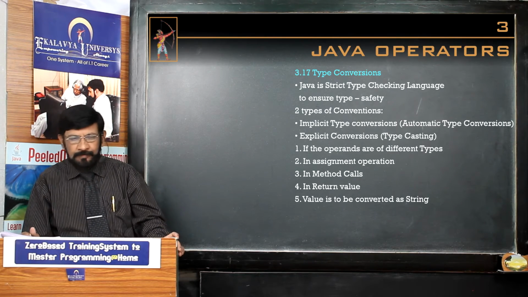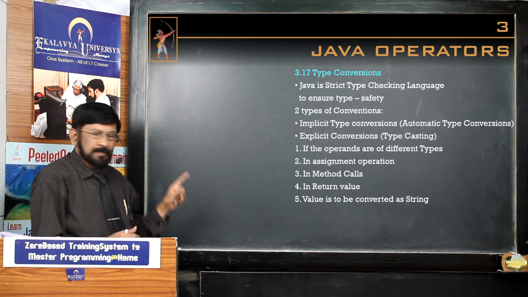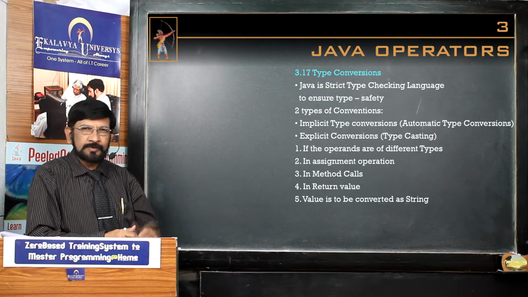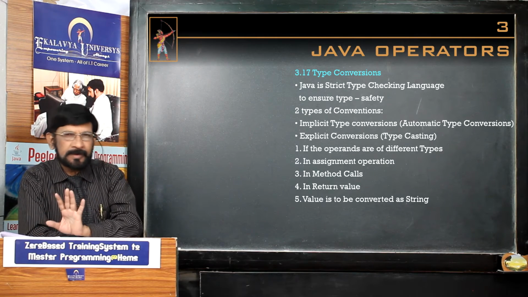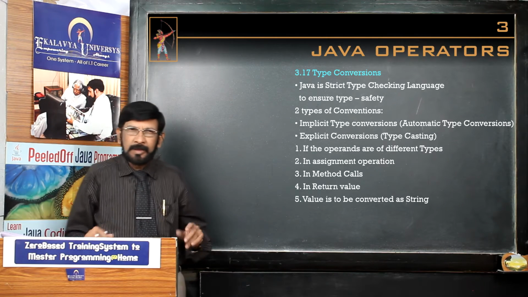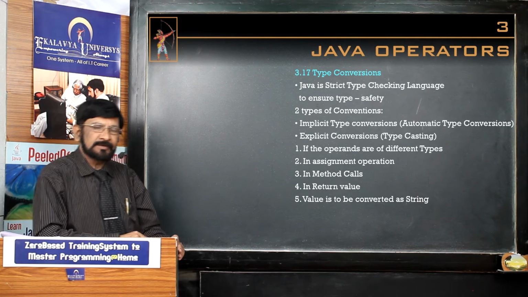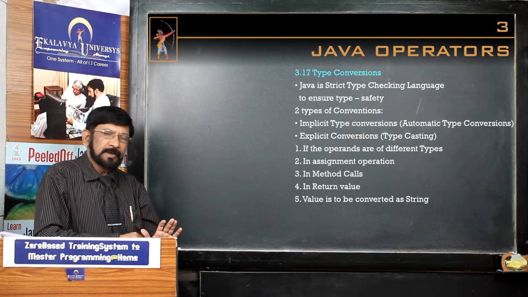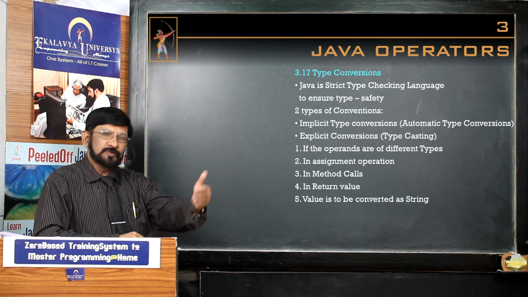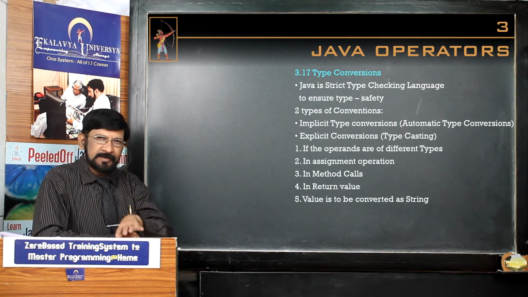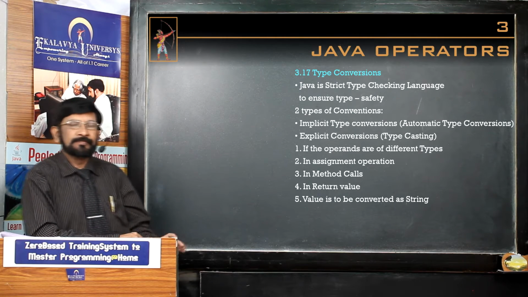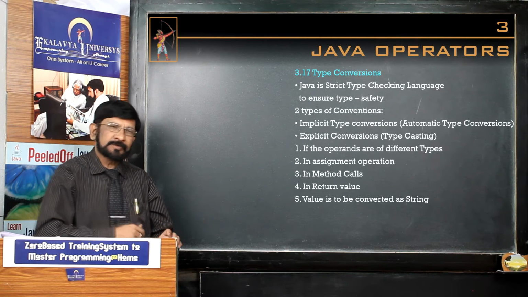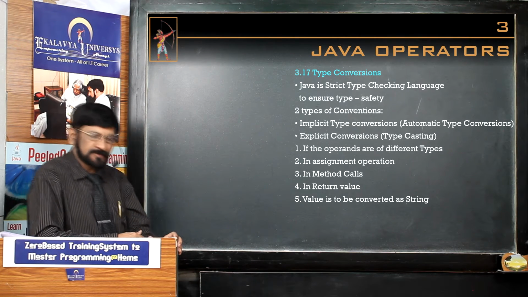One thing I am telling you: do not depend only on this explanation, go through the concept thoroughly. Study at least 2 or 3 times and make your own notes. That will help you. Otherwise, you unnecessarily commit errors in your program and waste your time in debugging. Instead of wasting time later, study these concepts thoroughly, because definitely there will be some questions on type conversions or typecasting. You have to understand that point.